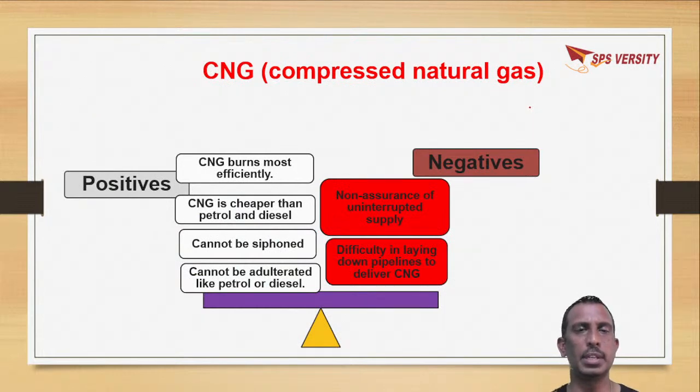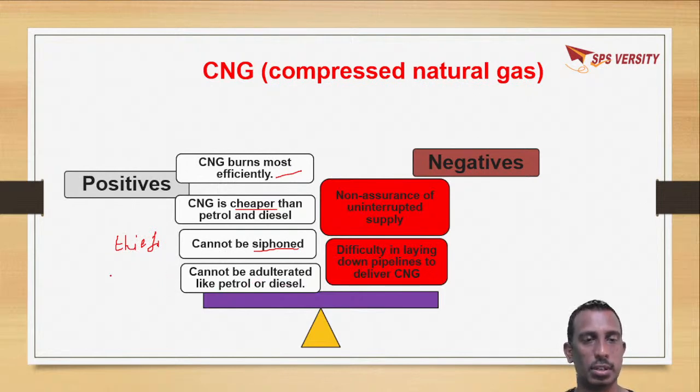When you come to compressed natural gas, there are many positive aspects, like it burns efficiently. It is cheaper than petrol and diesel. It cannot be siphoned by thieves, that means it cannot be stolen. And it cannot be adulterated like petrol and diesel, which are diluted with other liquids like kerosene. So these are the different positive aspects of compressed natural gas.